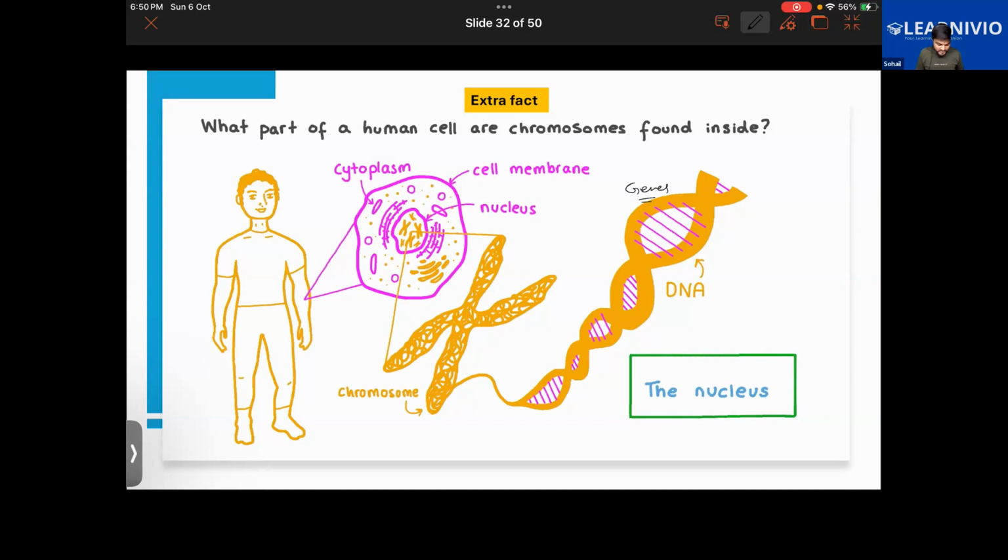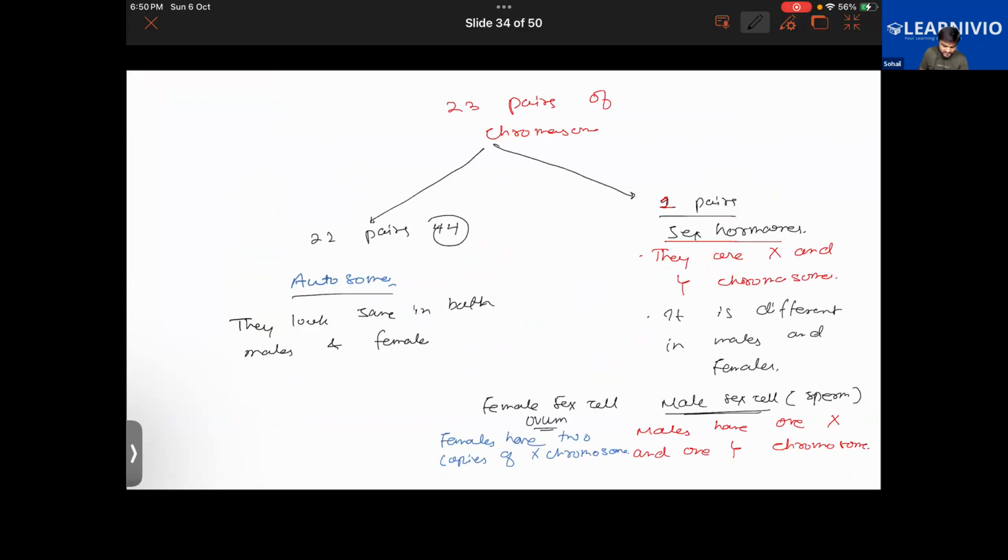Further, how many chromosomes are there in a human cell? 44, 46, 50, 48? 46 now. In any human cell, you will find 46 chromosomes. Getting it now? So human cells have 23 pairs of chromosomes. Each cell normally contains exactly 23 pairs of chromosomes. Got this now? Okay. Further, out of these 46 chromosomes, it was divided into two parts.